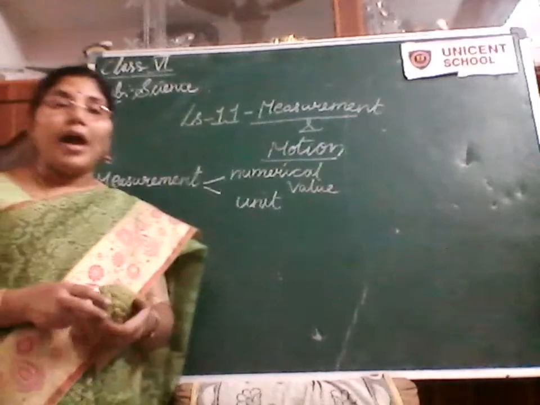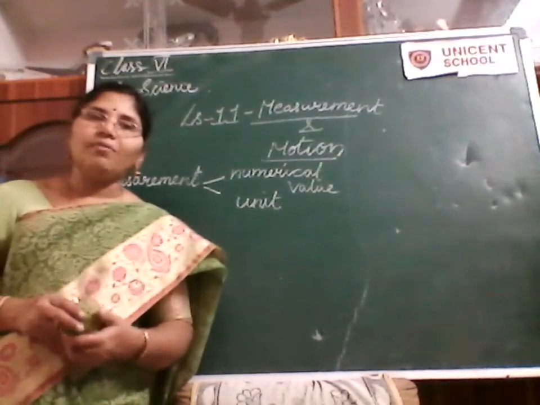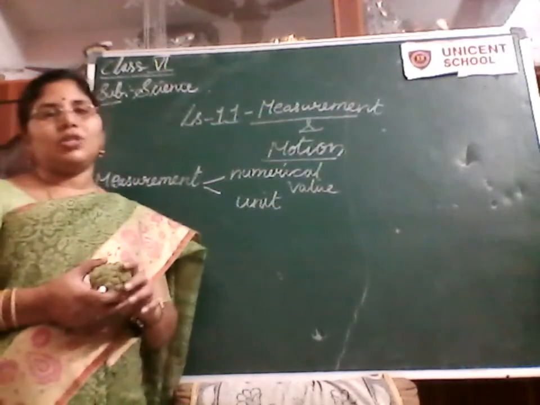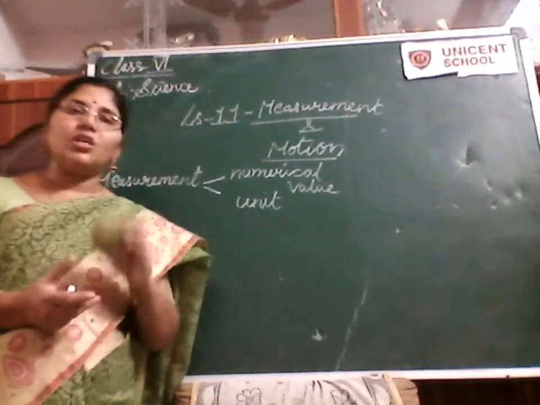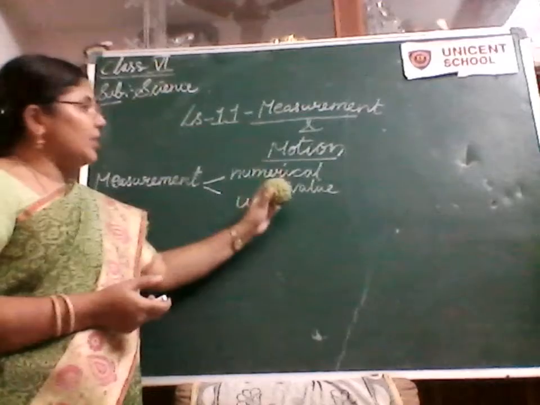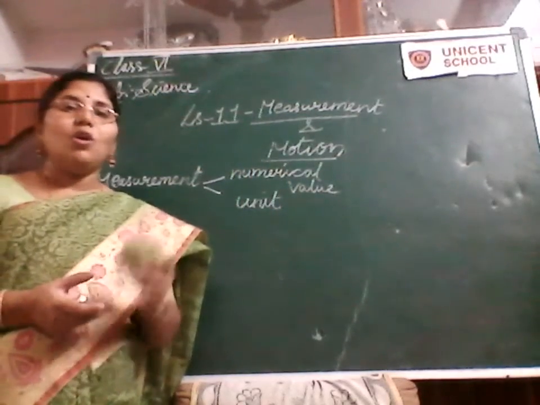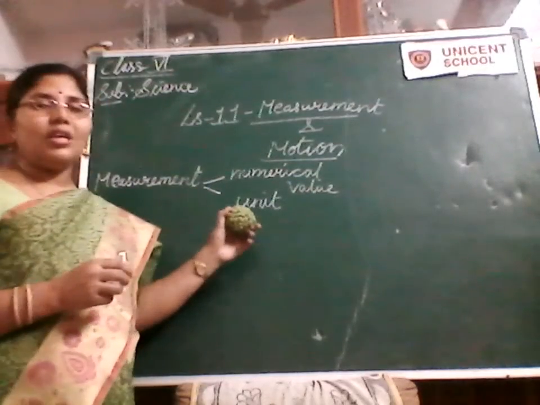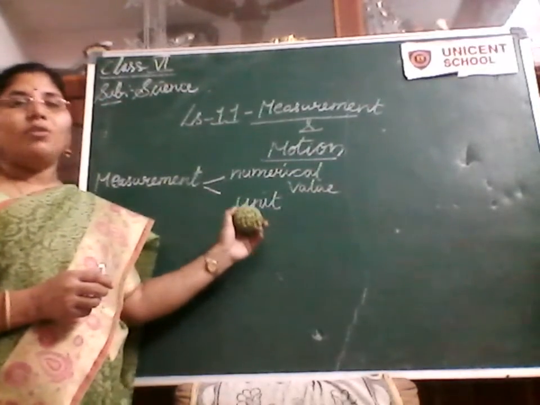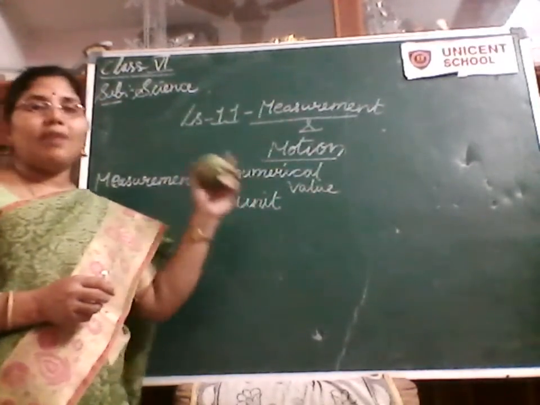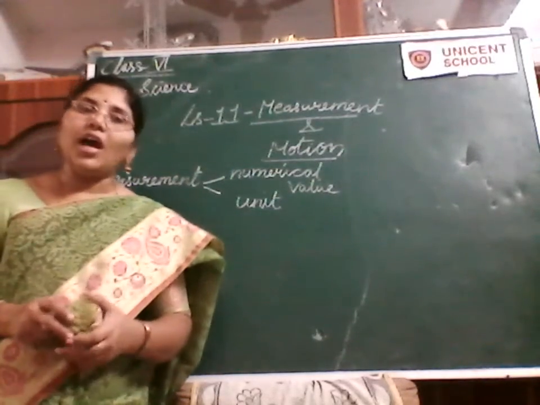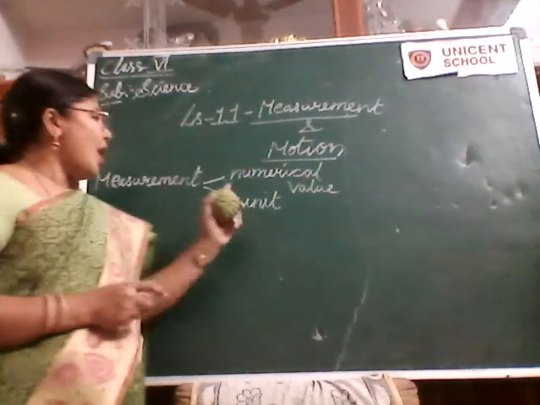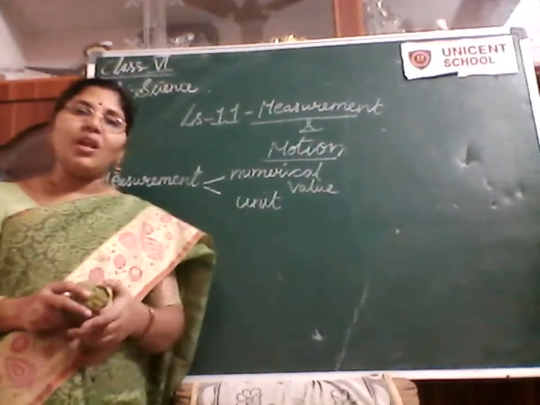Coming to the unit, as I said earlier, measurement will have particular units, and that is called the standard measuring unit. This standard measuring unit is added by the side of the numerical value to determine the exact value of anything. It is the standard measurement added to the numerical value in the form of an alphabet. The numerical value is represented in the form of a number and the unit is represented in the form of an alphabet.